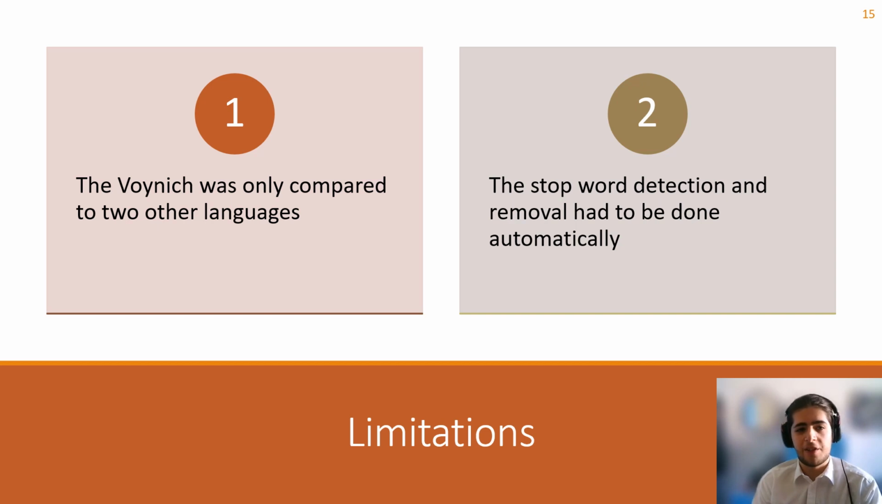On to limitations. While the aims of this work were successfully accomplished, there are a few limitations present still. The first major one being that the Voynich was only compared to 2 other natural languages. It is possible that the Voynich is a natural language but is completely unrelated to these 2, but it may have similarities to other languages.